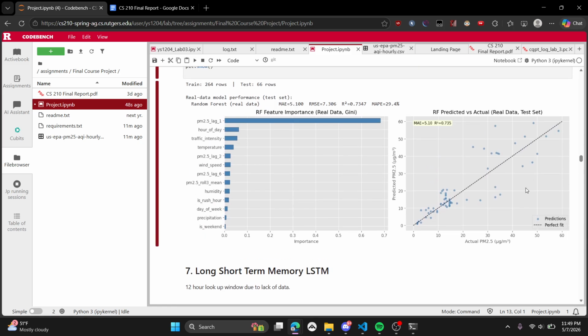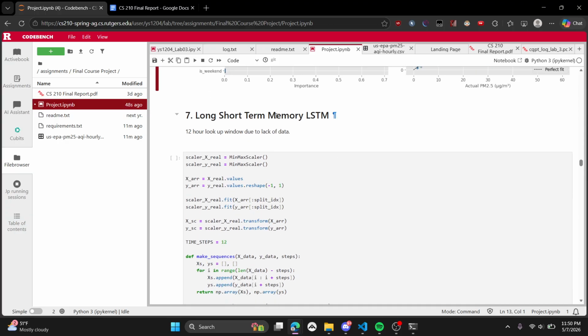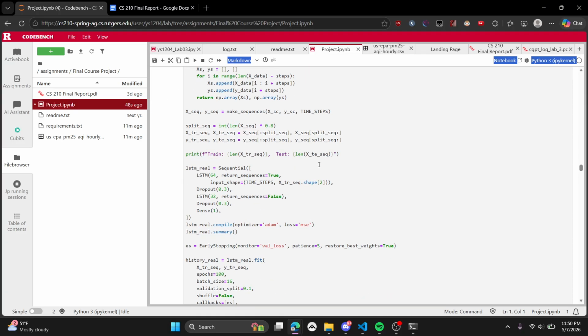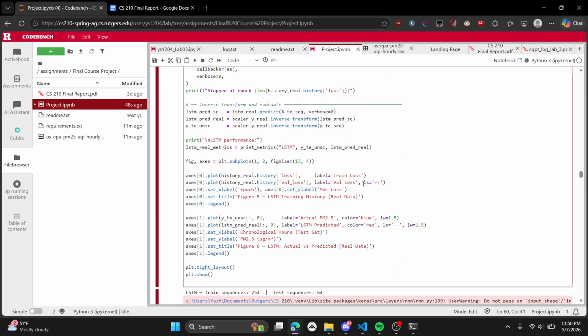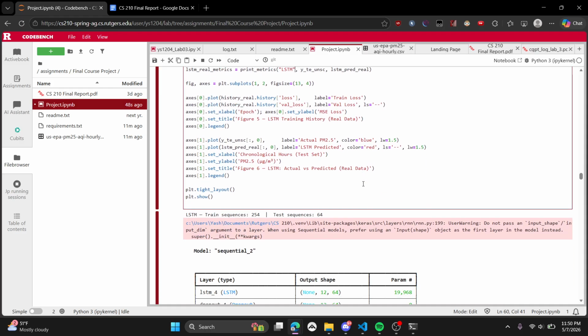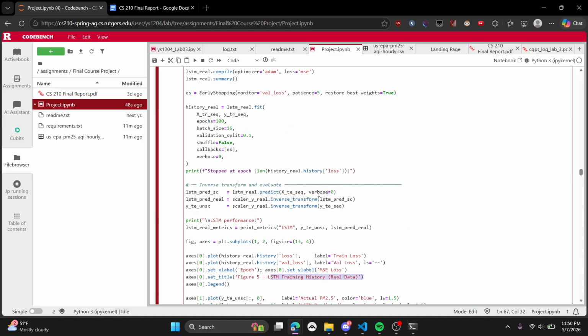So I was a little bit skeptical. I also have the long short term memory model here, which is using a 12-hour lookup window, and I'm again splitting it 80/20 train test, and then what I'm doing is